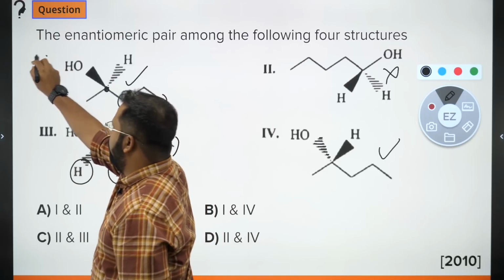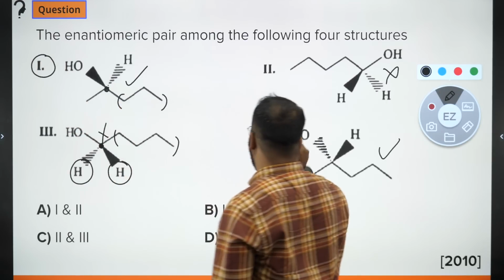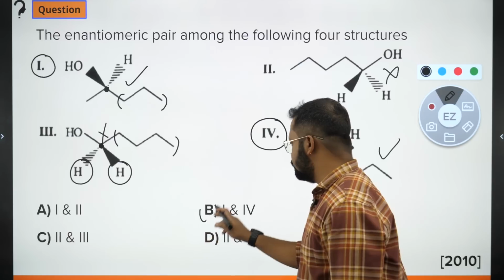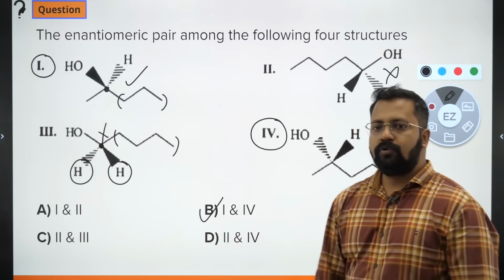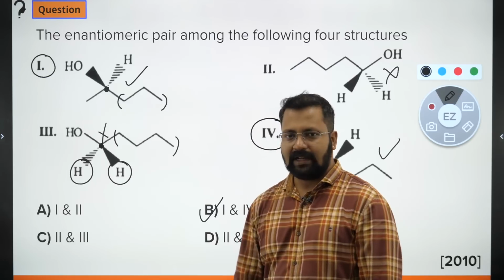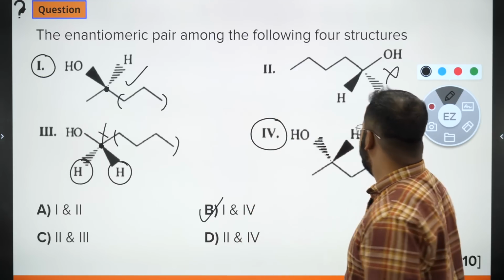So 1 and 4 would be enantiomers of each other. The right answer should be B. 1 and 4 should be enantiomers of each other. Clear? Chaliye, let's go on to the next question.